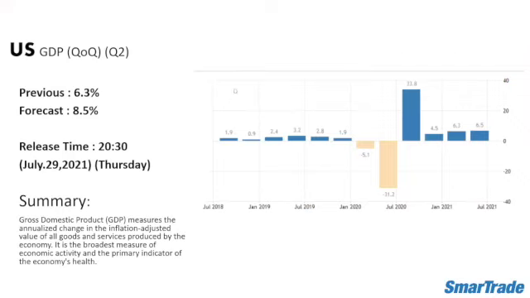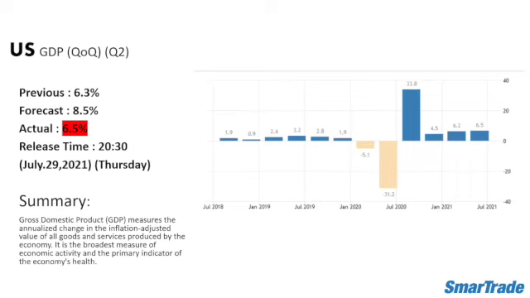One of the main highlights of the data last night is the GDP for US, quarterly basis. The previous data was 6.3% and forecasted at 8.5%. For the actual data, it was 6.5%. So this one is actually low, no? Comparing to the previous data and comparing to the forecasted data.